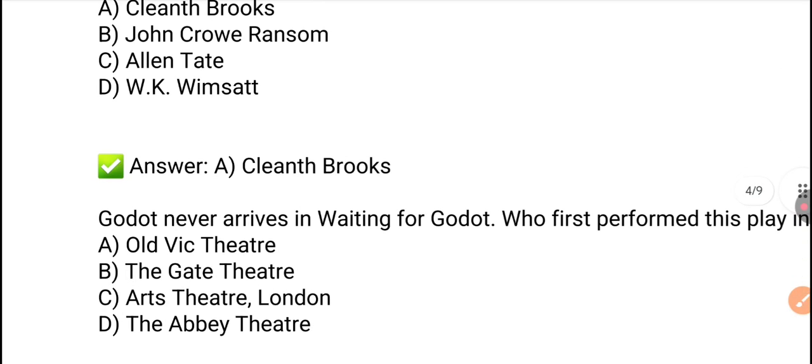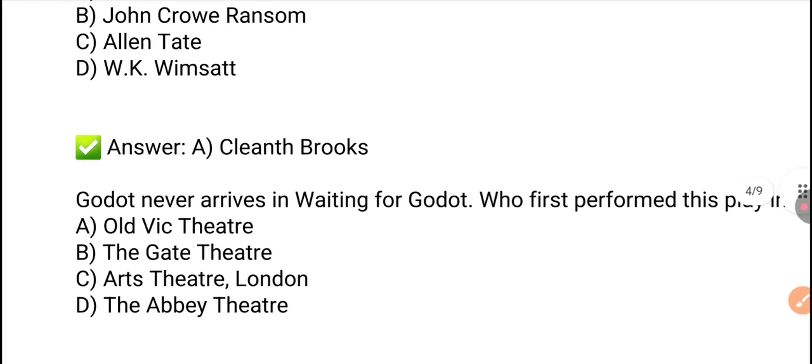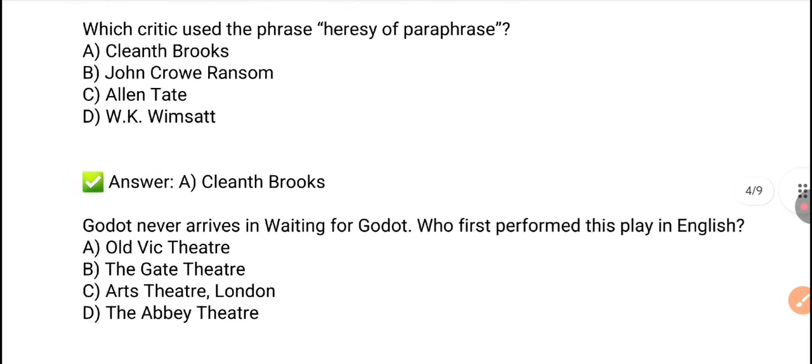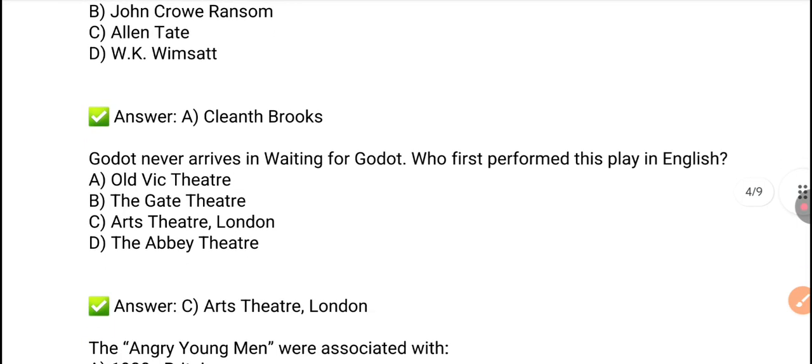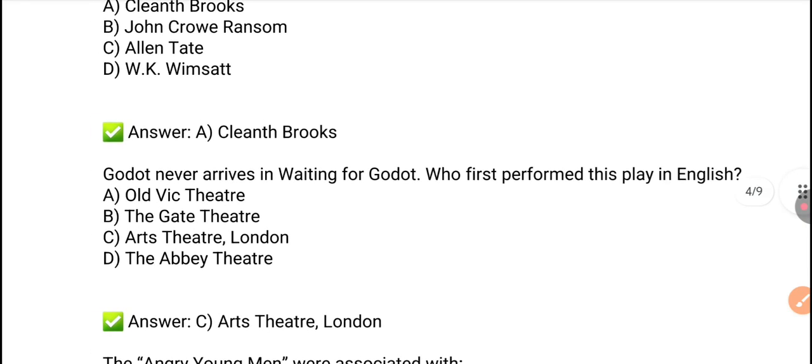Next, Godot never arrives in Waiting for Godot. Who first performed this play in English? So the right answer is option C. Arts Theatre London performed this play in English. The play is titled Waiting for Godot, in which Godot never arrives.